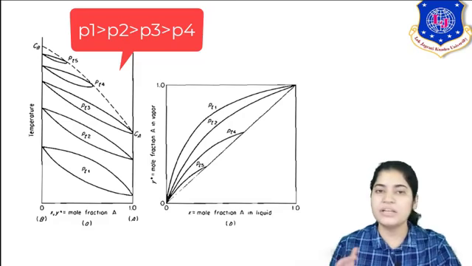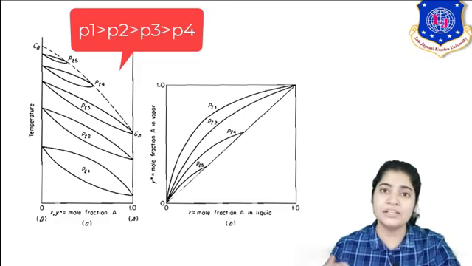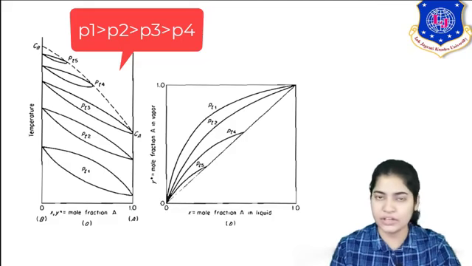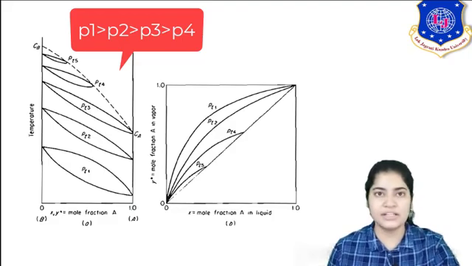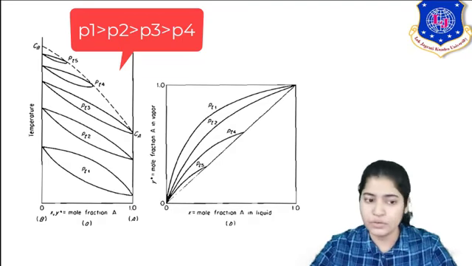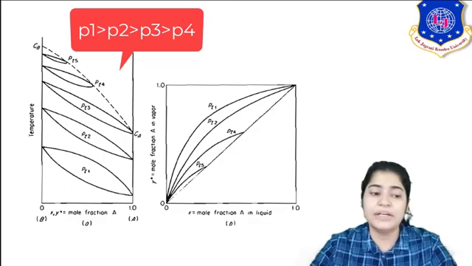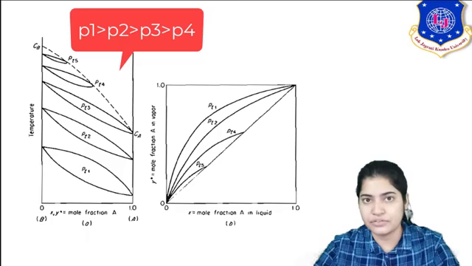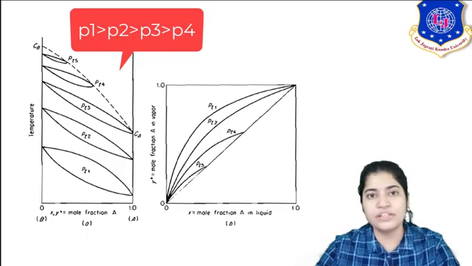Similarly at PT3, which is further more than PT2, hence a more narrow curve. Similarly you can see in the XY diagram. Now look at PT4. What does PT4 show? PT4 shows that the gap between those two curves is so small.